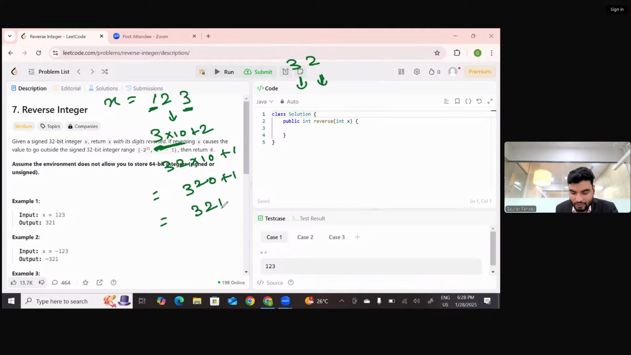Okay. So now this becomes 321. Yesterday in the add digits question, we already understood how we can access the digits. Once we have accessed the digit, just multiply by 10 and add the remainder. That's what is happening. Look at this. I'll take another example. This is negative, and we'll understand how we can tackle the negative case.